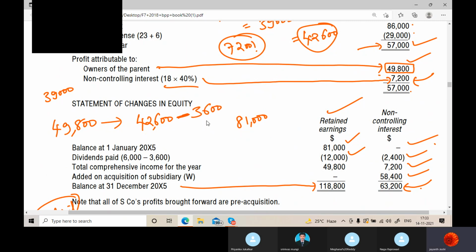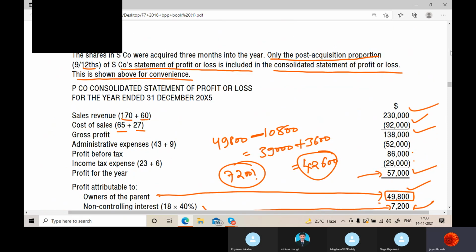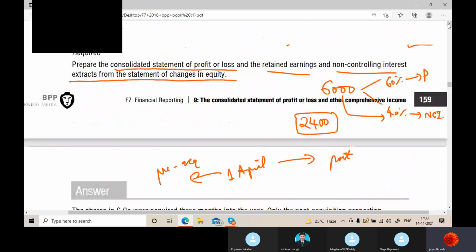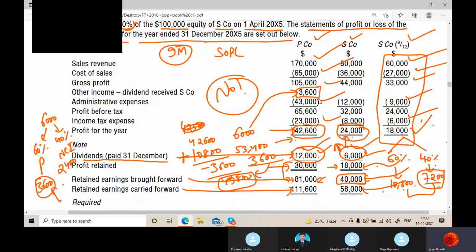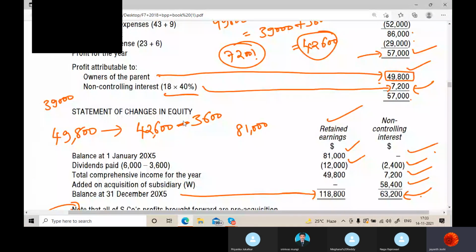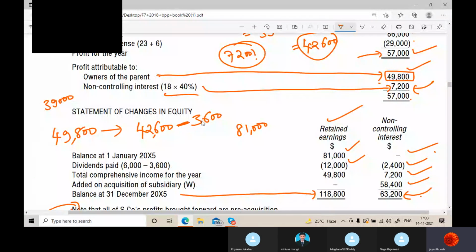Tell me, come on. I'm asking you, the dividend they got when the parent company is a single company, they showed it. When they are consolidated, is this dividend to be shown? No, sir. In a group company, can you show it? It is intercompany, na? Remove it. So what I did here, I removed that.